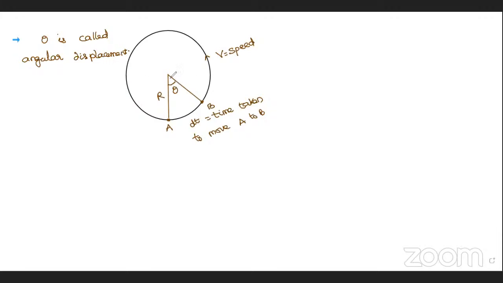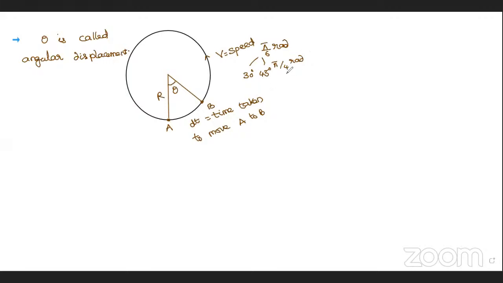In mathematics, we measure this angle most of the time in degrees, like 30 degrees, 45 degrees. Sometimes we say pi by 6 radians, pi by 4 radians.